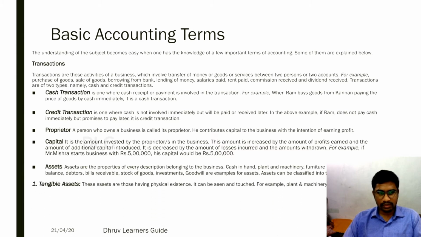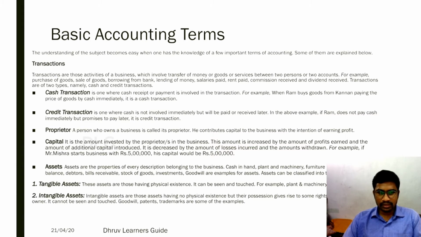Coming to tangible assets, these are assets having physical existence. They can be seen and touched, for example, plant and machinery, cash, furniture and fittings, debtors. So all these are tangible assets which can be seen and touched. Intangible assets: what are intangible assets? Intangible assets are those assets having no physical existence.